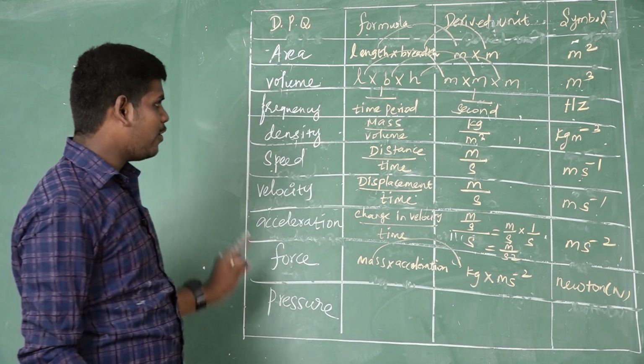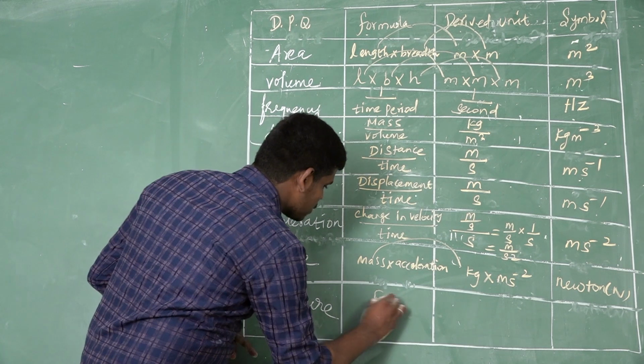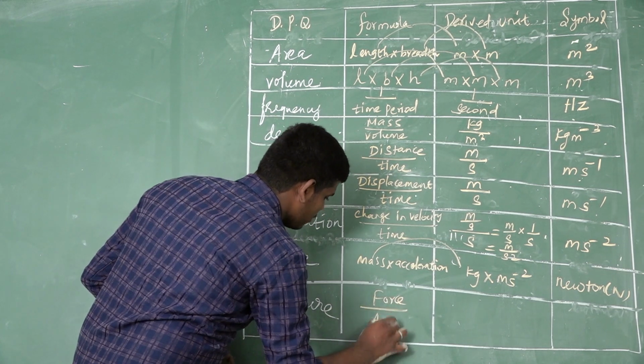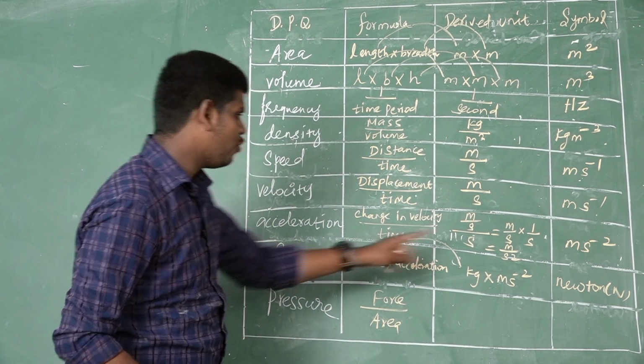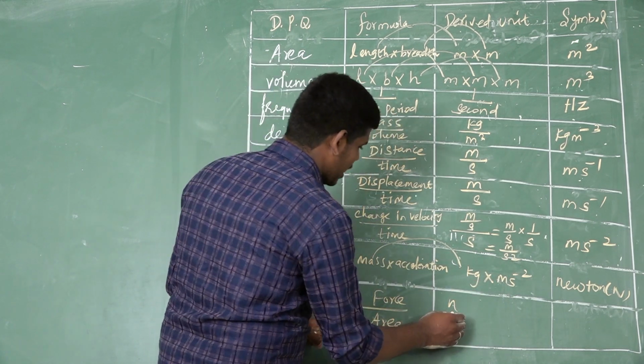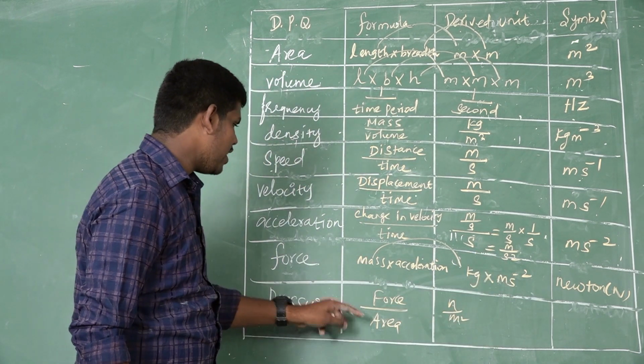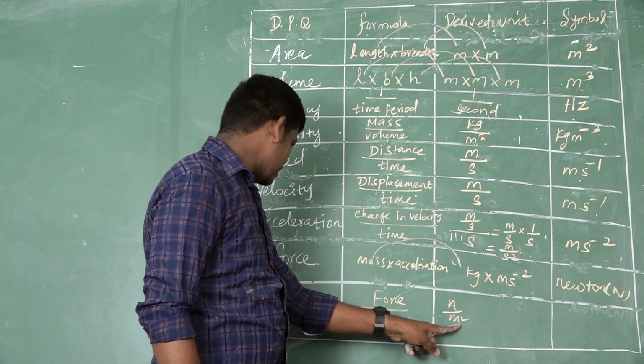And the last derived physical quantity is pressure. How to calculate the pressure? Force per area. Already we derived force, that is Newton, divided by area, already derived, that is meter square. So pressure is equal to force per area, Newton per meter square.